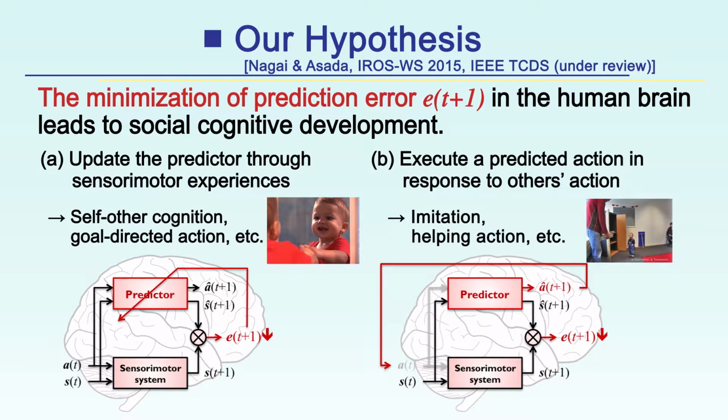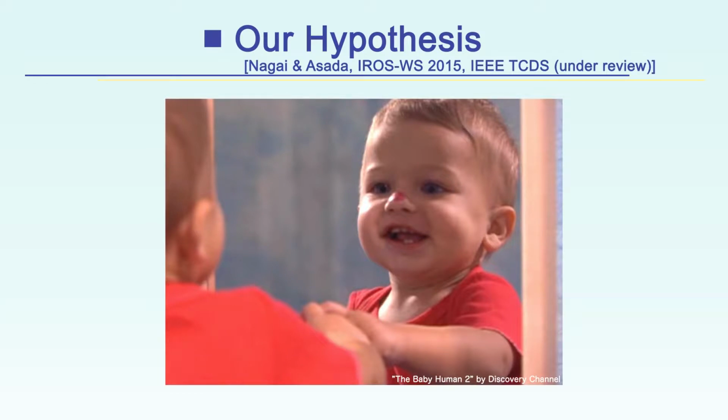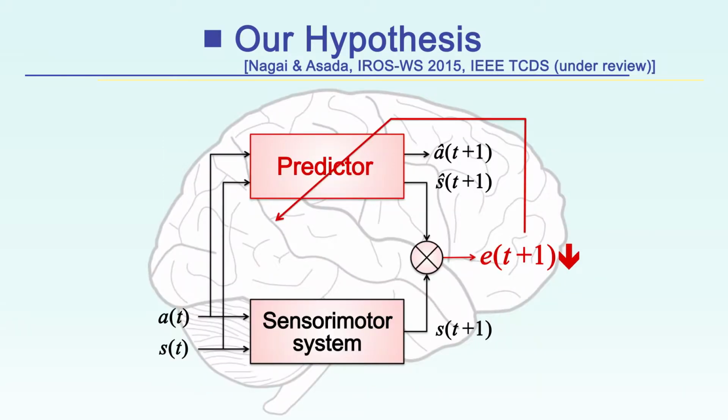Especially, we suppose a two-stage learning process. At the first stage, infants born with immature predictors attempt to minimize their prediction errors by tuning their predictors based on their own sensory-motor experiences. During this process, we assume that they gradually acquire the capability for self-other discrimination, that is, the discrimination between the things they can control and the things they cannot.